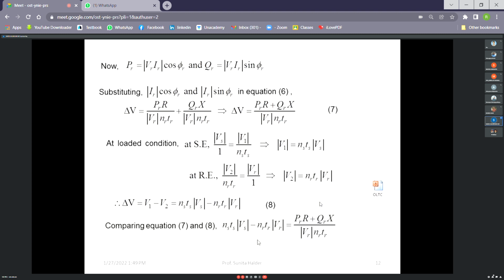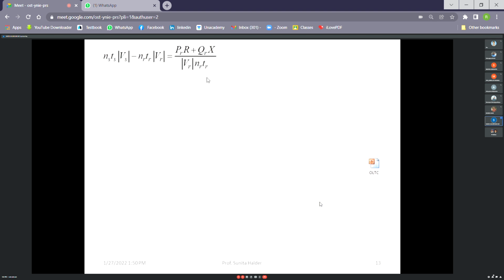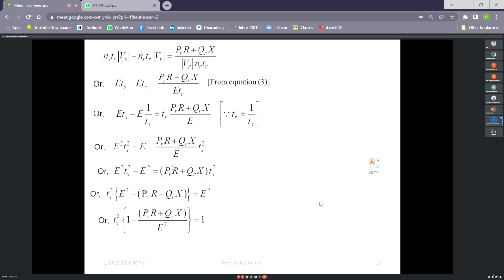So if we equate these two, from there we can get one relation between TS and TR. Now TS and TR are reciprocal, so we can put that one. At the same time, NSVS and NRVR, that are E, we have already derived. So from there, actually I am skipping this one, you check it. We can get one expression of TS. If we get one expression of TS, then we can get one expression of TR also.